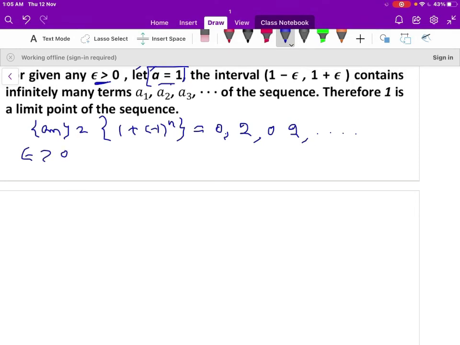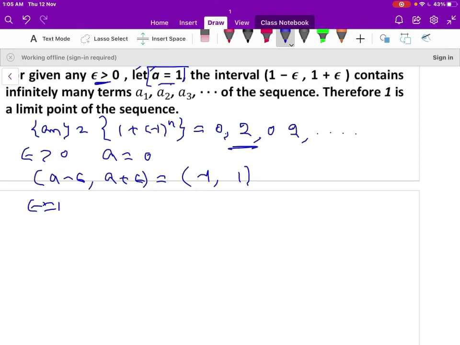Let epsilon be given, positive, and a is equal to 0. Let us check whether 0 is a limit point of this sequence or not. Now let us construct the interval a minus epsilon comma a plus epsilon. Let me take epsilon equal to 1 here. So 0 minus 1 comma 0 plus 1, that is minus 1 comma 1.